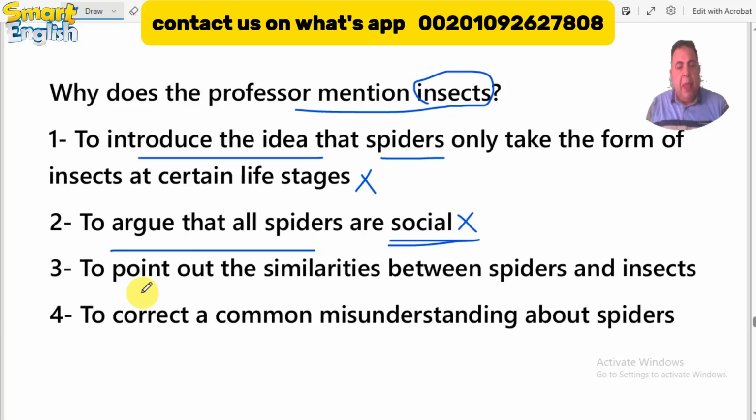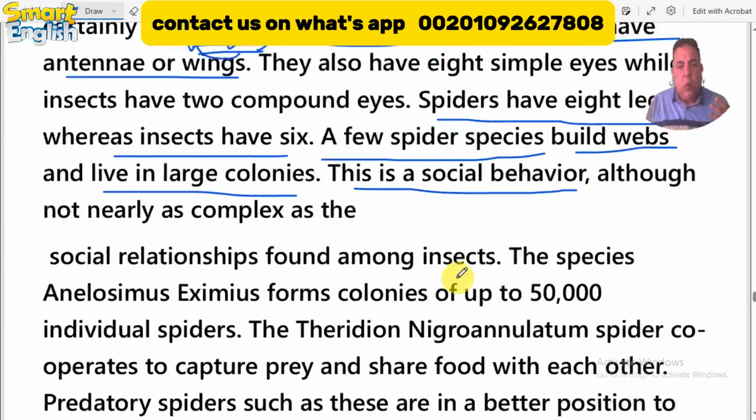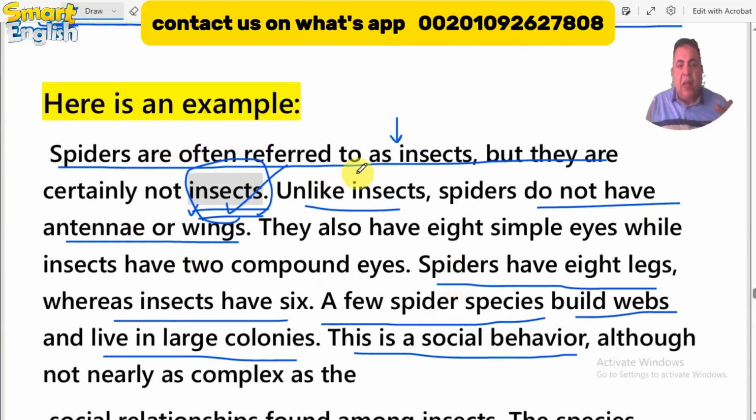Number 3, to point out the similarity. Is it similarities? Check your answer here. Are these things between insects and spiders similarities or differences? They are differences between spiders and insects. If we go up there and read again: spiders are often referred to as insects, but they are certainly not insects.